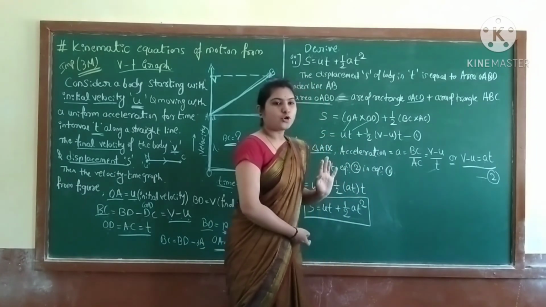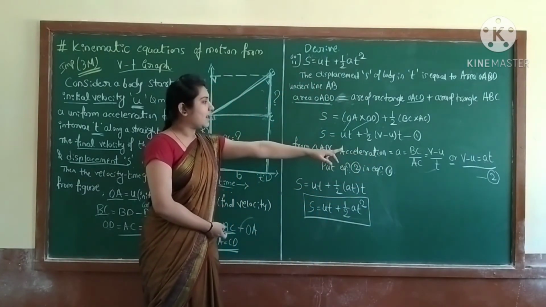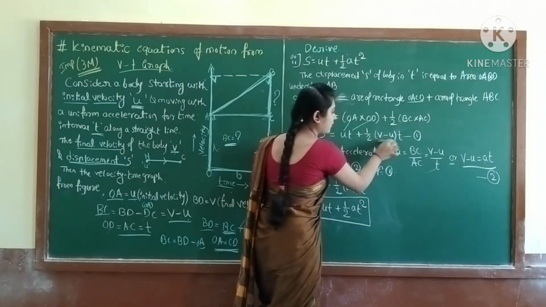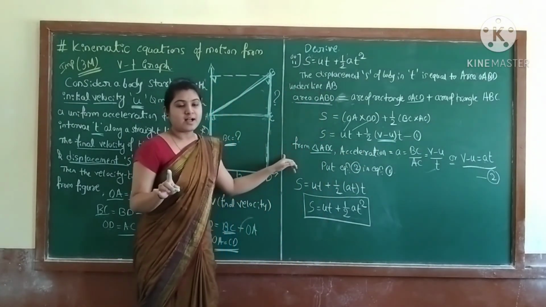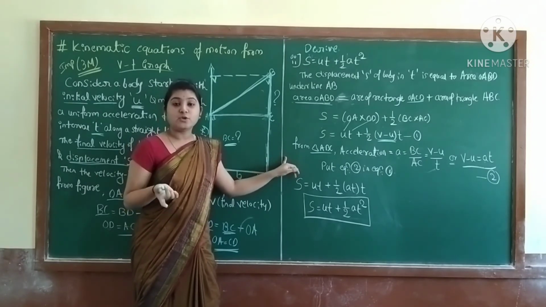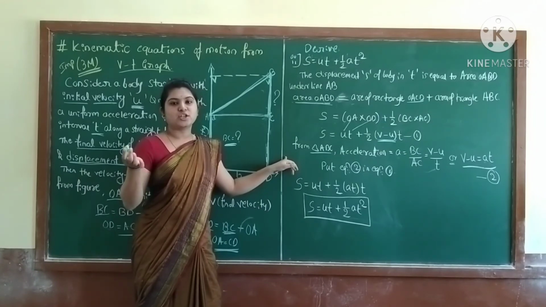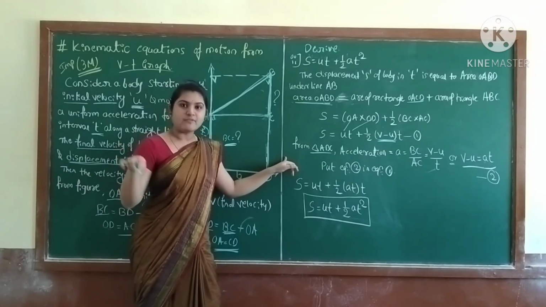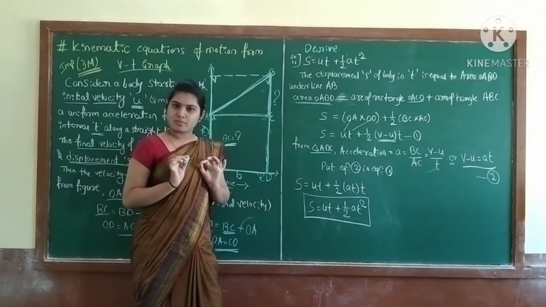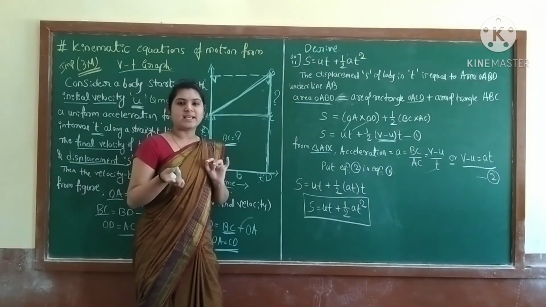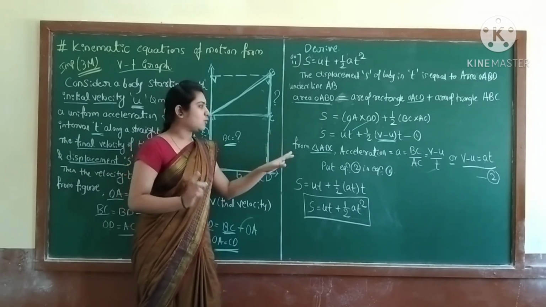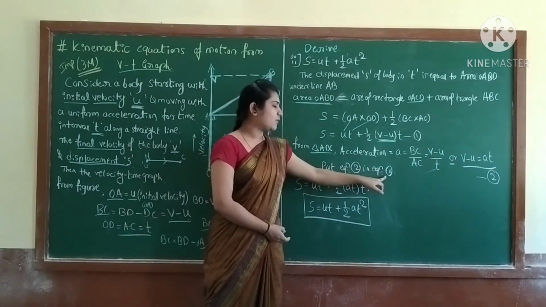Now what do you do? Put equation 2 in equation 1. In equation number 1 there is V minus U. In the second equation we found the value of V minus U, which is a into T, acceleration into time. So you now write that same value in the first equation. Wherever V minus U is, write its value, aT. So put equation 2 in equation number 1.